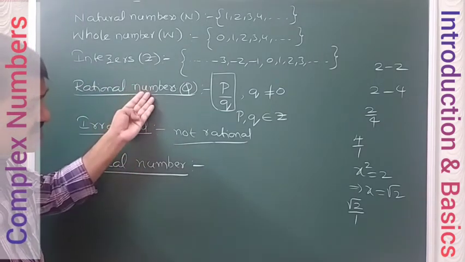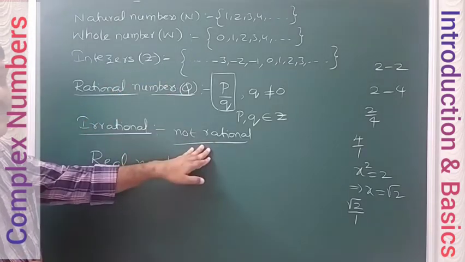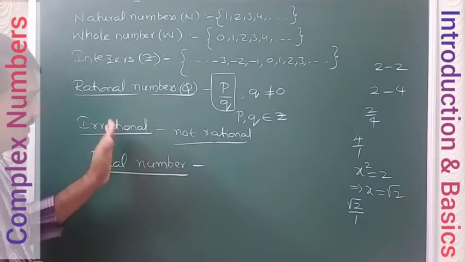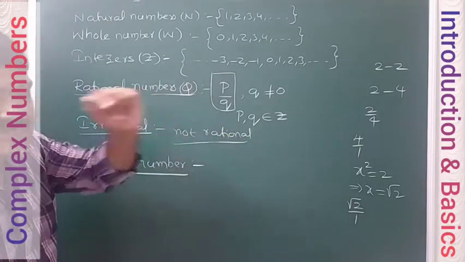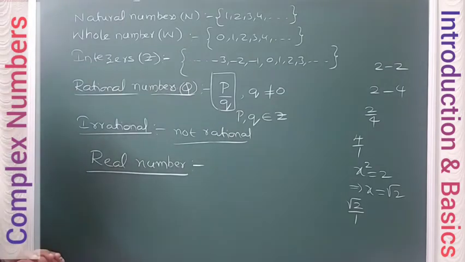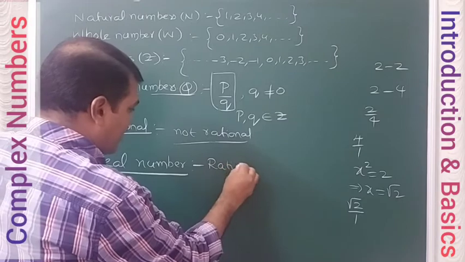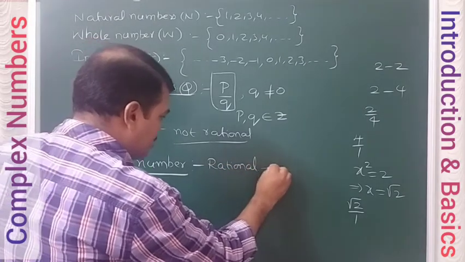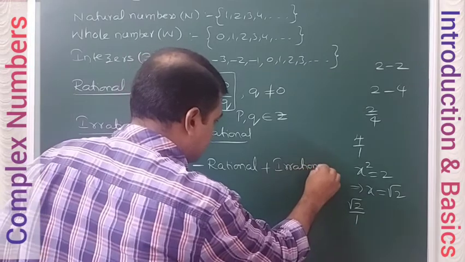A number which is not included in the rational number system will be taken in this. If a number is present in this system, it is definitely not there in the irrational number system. So the real number system is a combination of rational and irrational numbers.